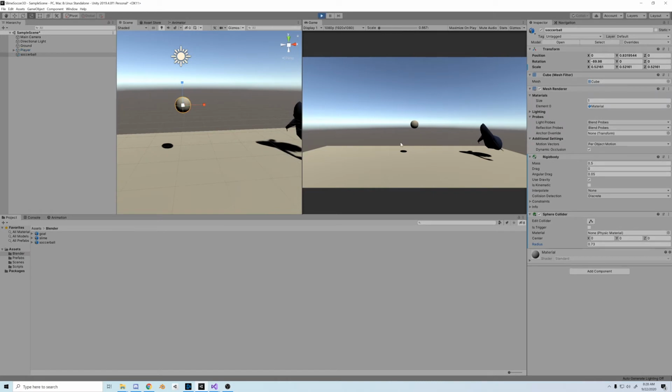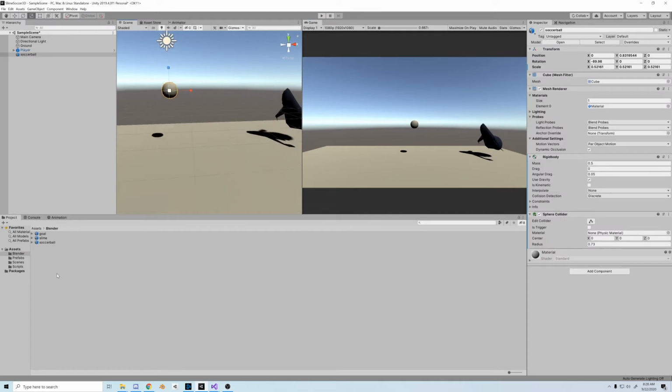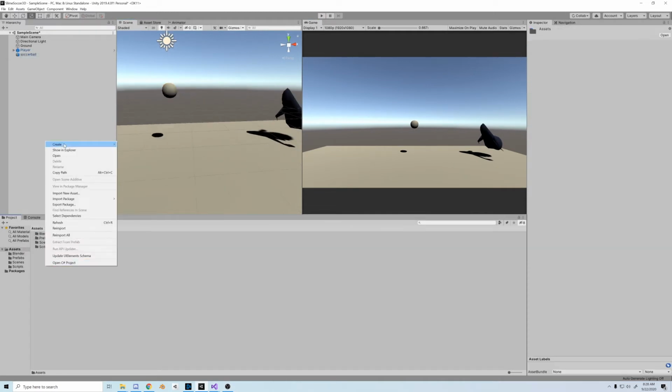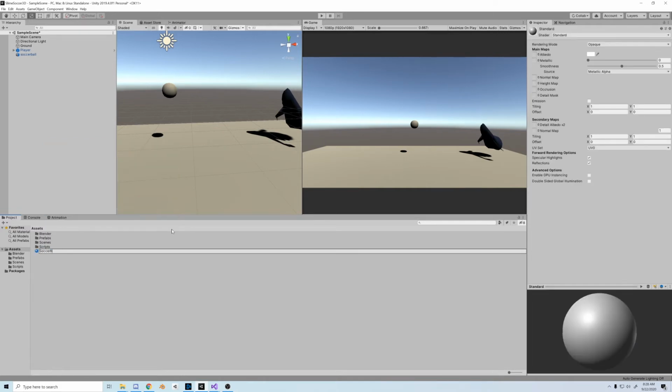So let's push play and see what we've got. It doesn't bounce. It just slams into the ground. And it won't roll, it's more of a step. So we have to fix that. What I think we should do is first we need to make it look nice and make sure it bounces.